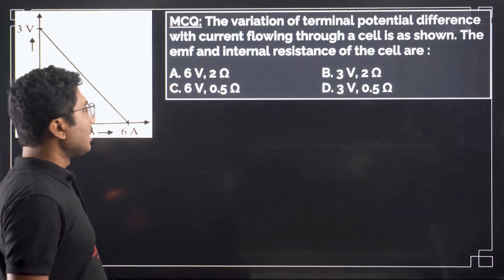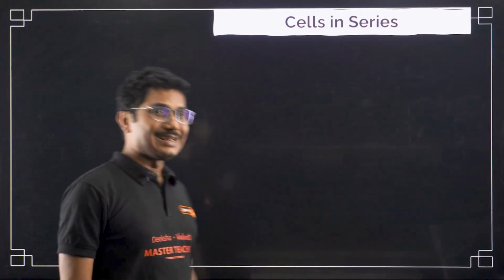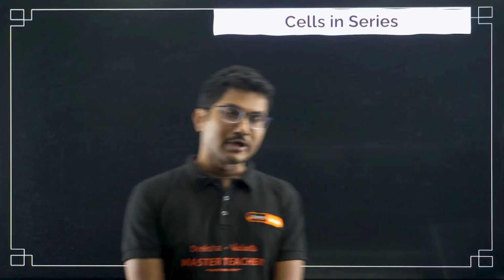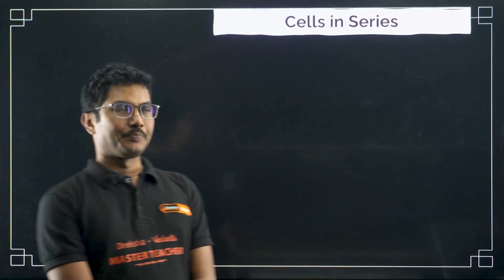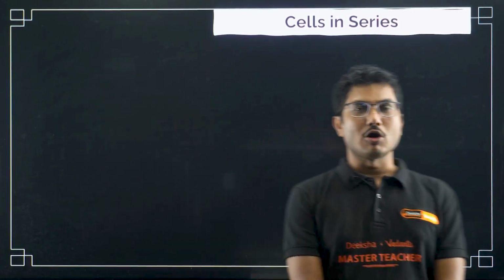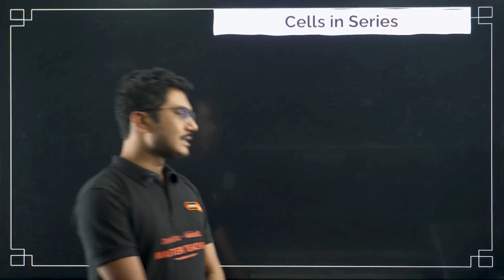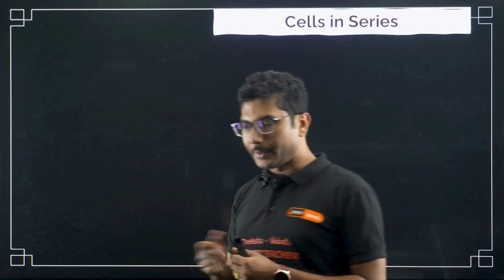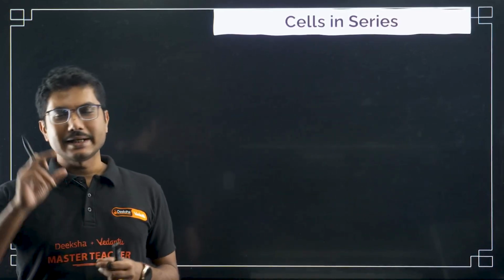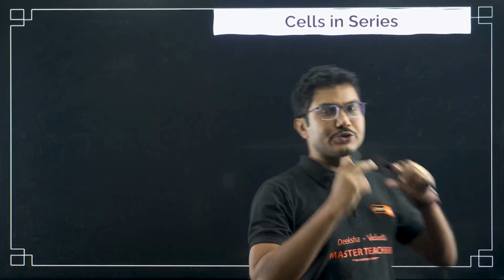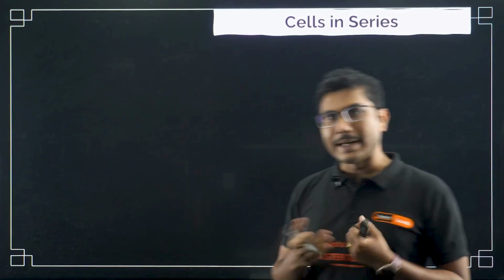Okay, now let's move on to cells in series. So that's what I was talking about in the beginning: what is the difference between a cell and a battery? A battery is basically when you connect multiple cells. Battery generally has more than one cell. For example, if you open the back of your remote, you will see that it requires 2 cells to operate. So the combination of those 2 cells can be considered a battery.